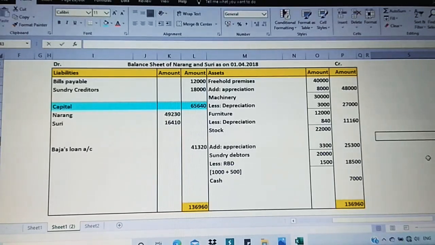Concentrate more on preparation of partners capital account. Here the adjustment is based on the new ratio. So using the working note we have to find out.